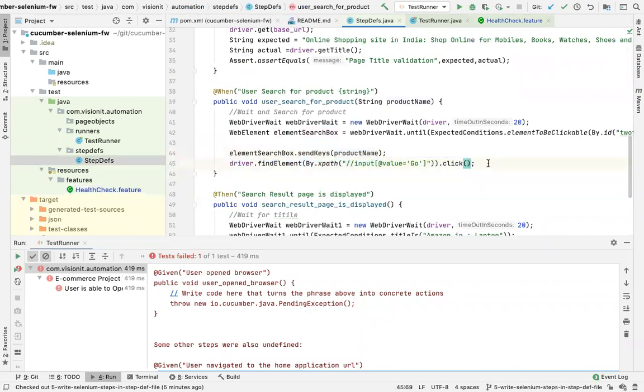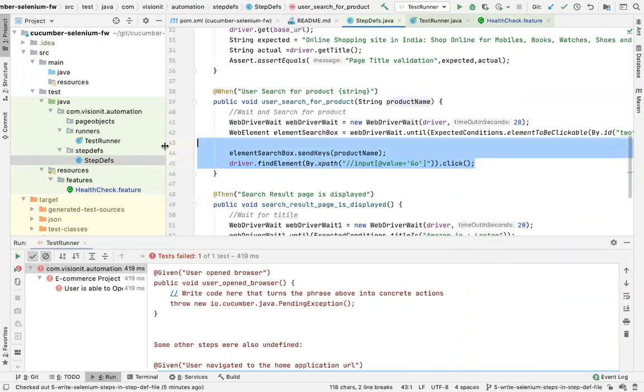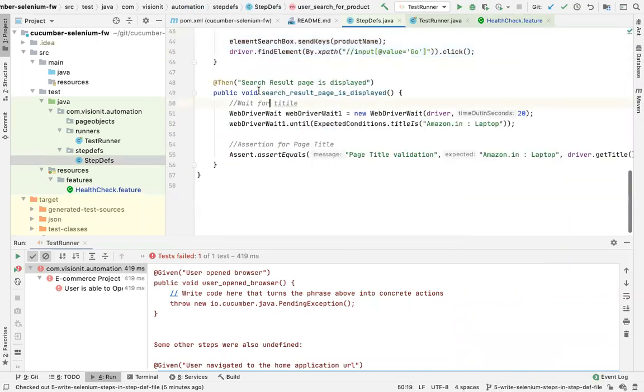Notice I'm not using page object model here, and we need to use page object model here. So that will be our next branch, which I haven't created yet. I will do that and I'll discuss it in the next class. But for now, this is what you need to do. And this is simple, plain enough. This is just whether search page is displayed or not. Here my success criteria, which I put here, is the page title.